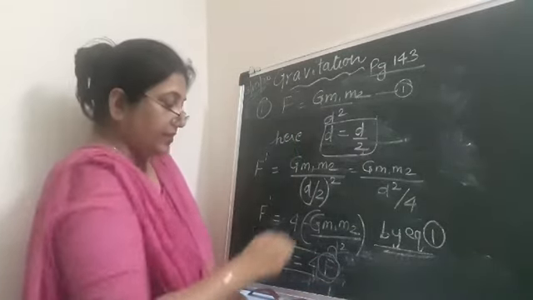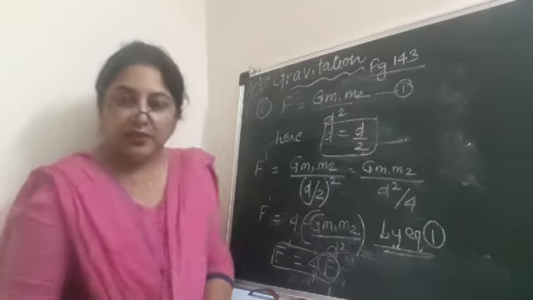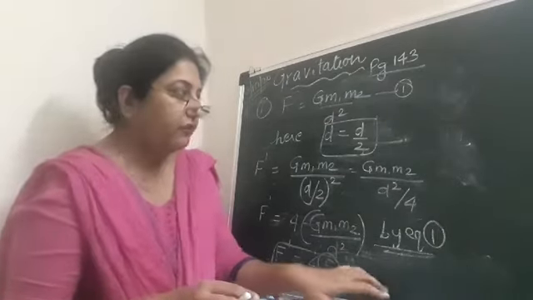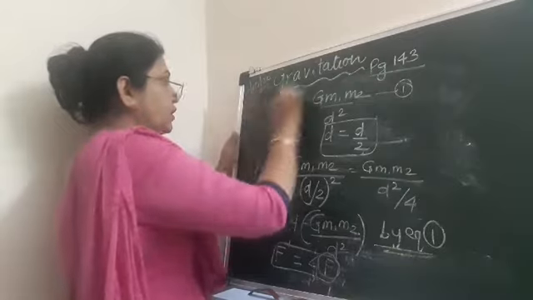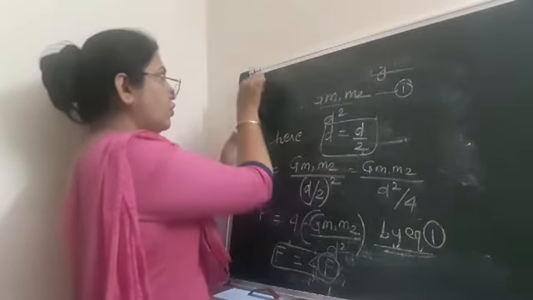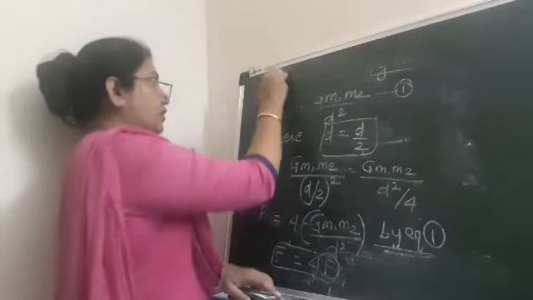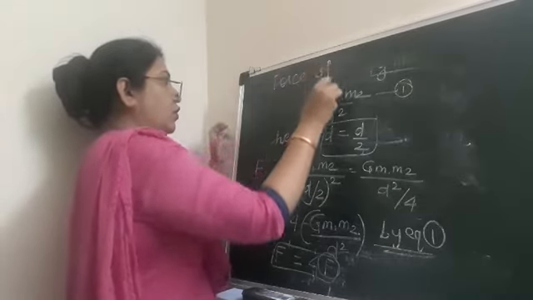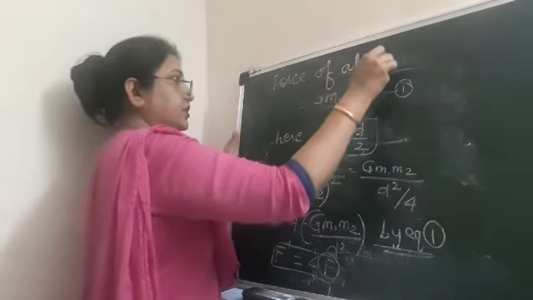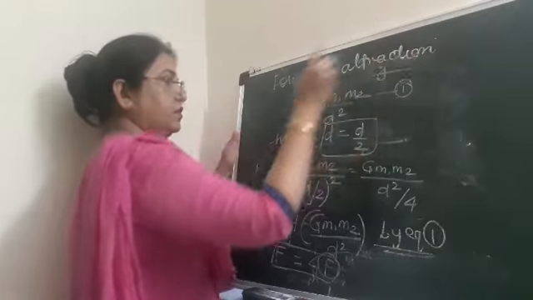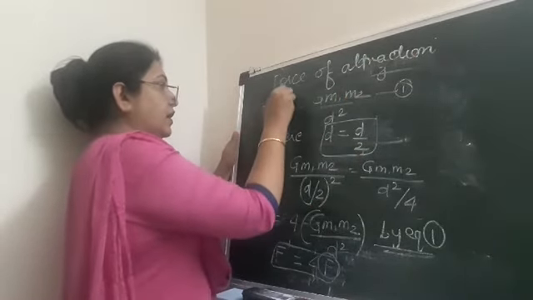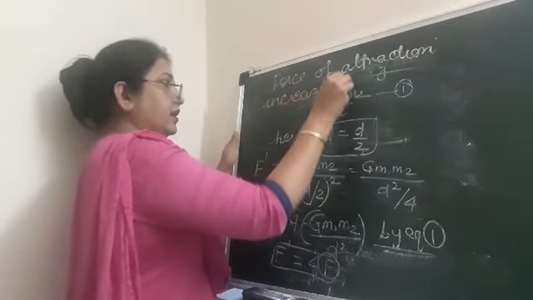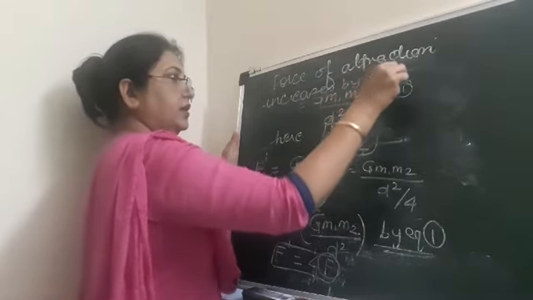So now we can say the force of attraction between the two objects increases by 4 times.